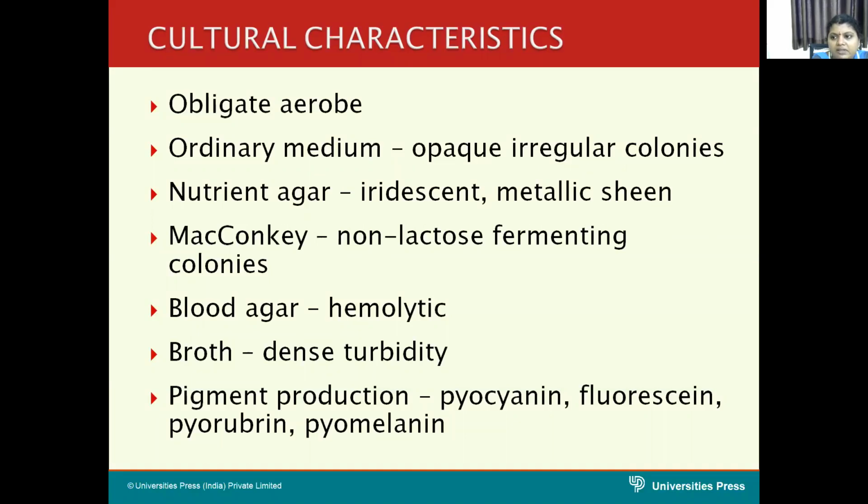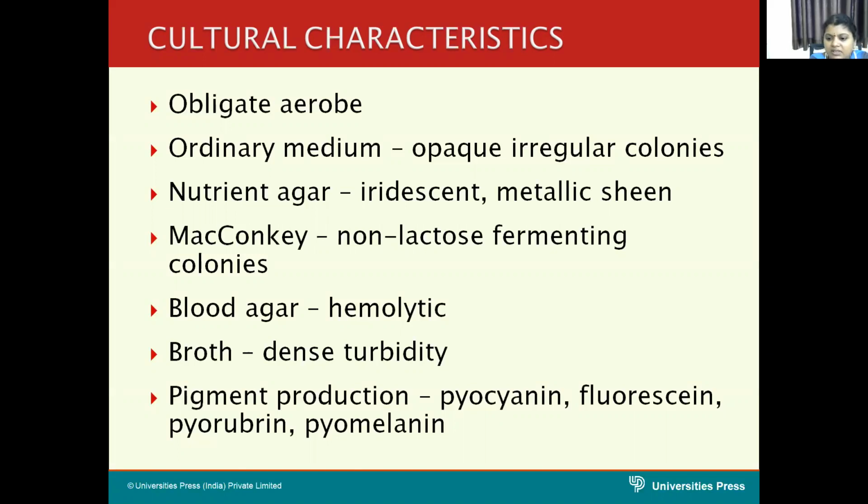Another important feature is that it produces pigments. They are named pyocyanin, fluorescein, pyorubin, and pyomelanin. Pyocyanin is produced by Pseudomonas and is bluish green in color, water soluble and chloroform soluble.